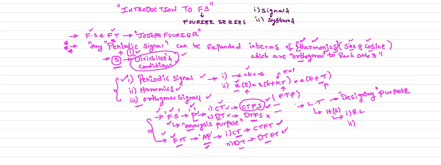To understand the stability of your system, you must know the Laplace transforms concept. If you know the Laplace transform, then only you can find the system transfer function, which is your H of s. With the help of the system transfer function, using different methods, one is the root locus method, another one is the Bode plot. All of you know all these methods. Another one is the Nyquist plot.